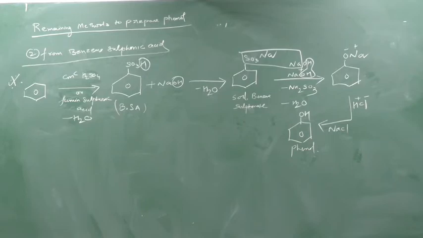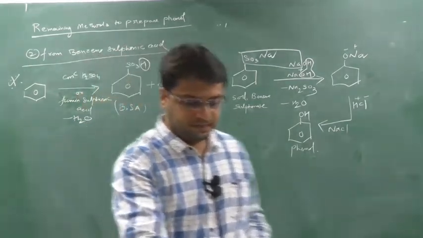Dow process. Remember, see, Dow process, yes or no? So then the Dow process will be followed. That ONa will again react with an acid, so H plus and Cl minus, so NaCl will be generated and phenol will be formed. Clear this portion? Understood now? Okay, so can I go for the next now?